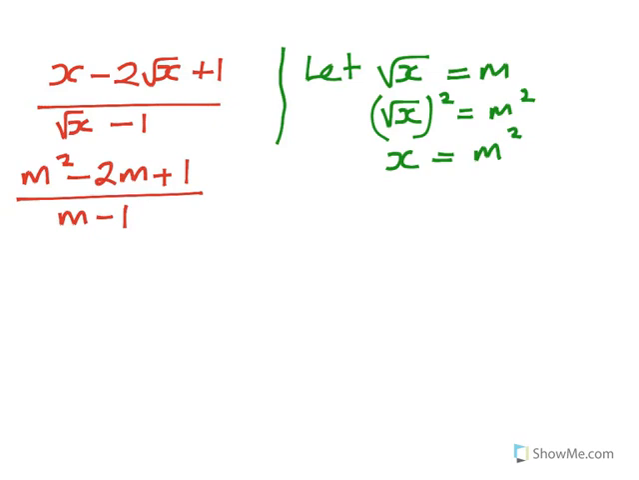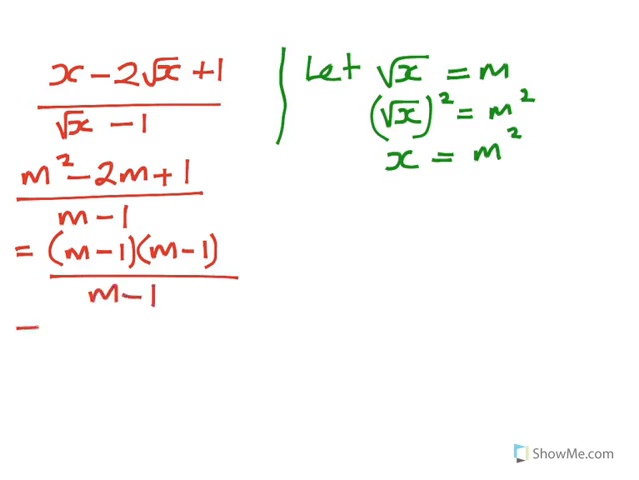Now you can use your product sum method. This will then become, using the product and sum method, m minus 1 and m minus 1 over m minus 1. Now you can cancel out the m minus 1. What is remaining there is m minus 1. Now remember, this is not the final answer because you told us that m is the square root of x.